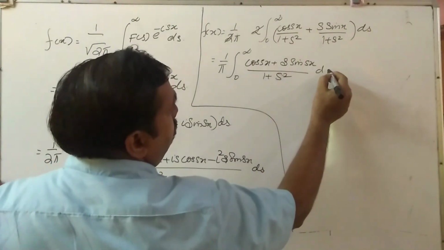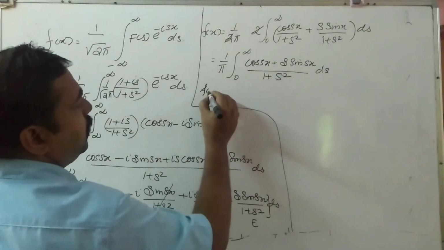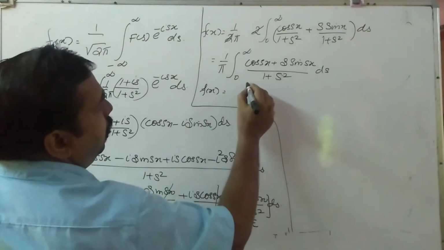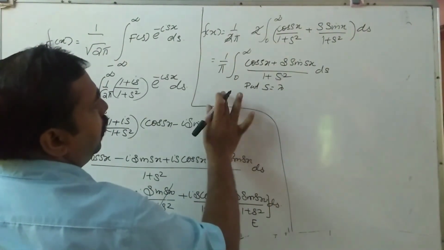Now put s is equal to lambda, because our answer is fully in lambda.